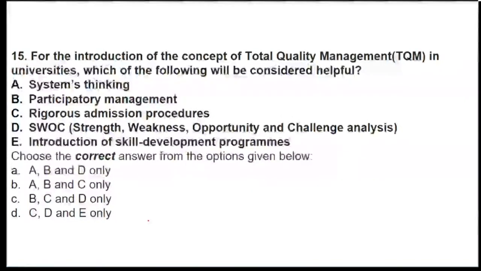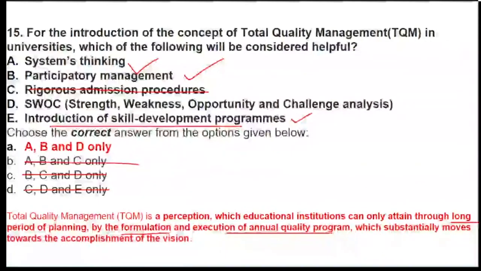If you are still not clear about what TQM is, it is nothing but a perception which educational institutions can attain only with the help of long-term planning, by the formulation and execution of programs which help them achieve their vision.